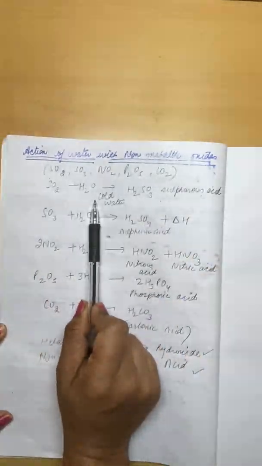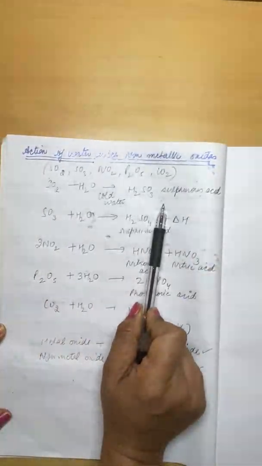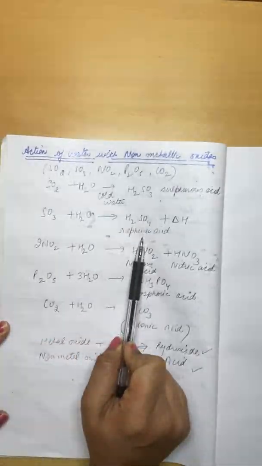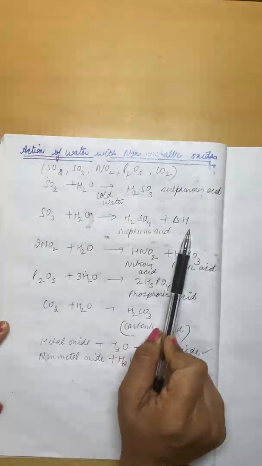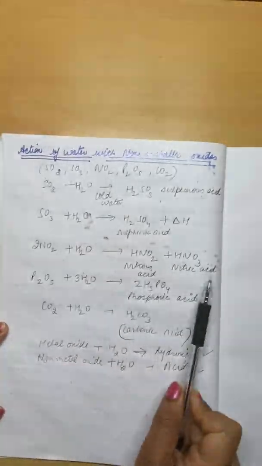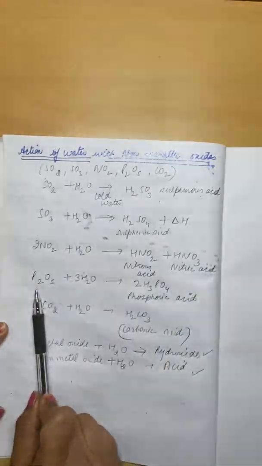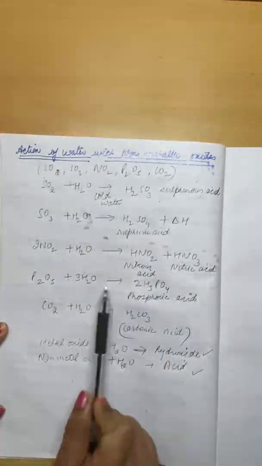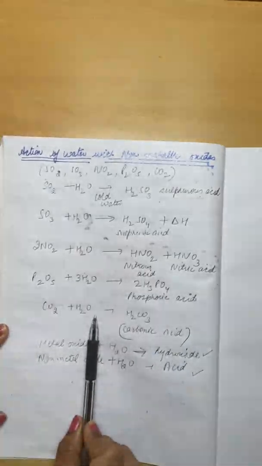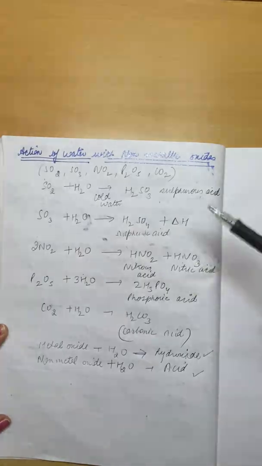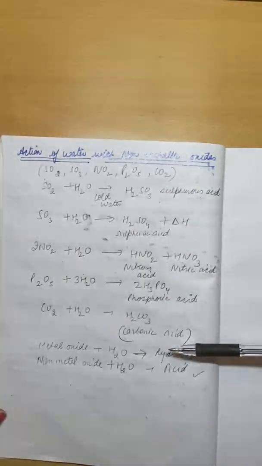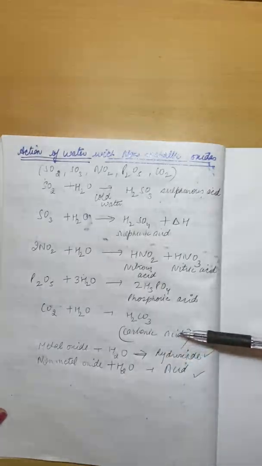Sulfur dioxide reacts with water to form sulfurous acid. Sulfur trioxide reacts with water to form sulfuric acid. Again, this is an exothermic reaction. Nitrogen dioxide reacts with water to form nitrous acid and nitric acid. Phosphorus pentoxide reacts with water to form phosphoric acid. Carbon dioxide reacts with water to form carbonic acid. As you have seen, in each case acids are formed, so non-metal oxides react with water to form acids.